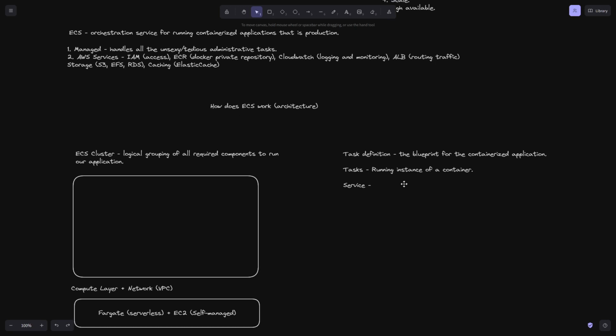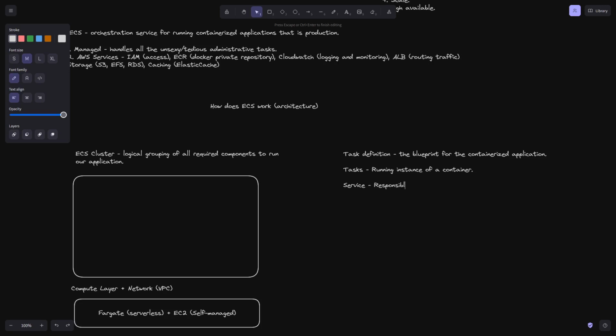The reason that's important is because of the next component of ECS, which is a service. Now, a service does a couple of things, right? If we use a service, then a service becomes responsible for launching, monitoring, and importantly, restarting tasks, right?